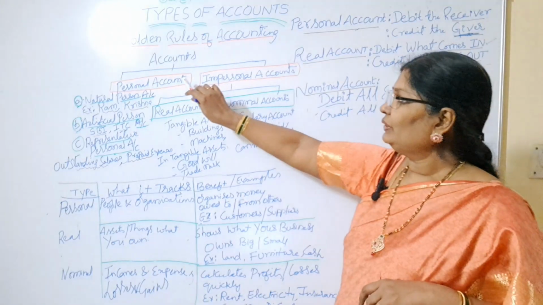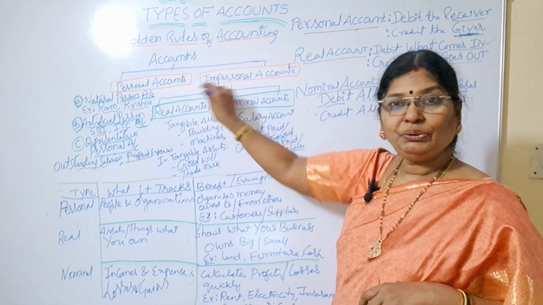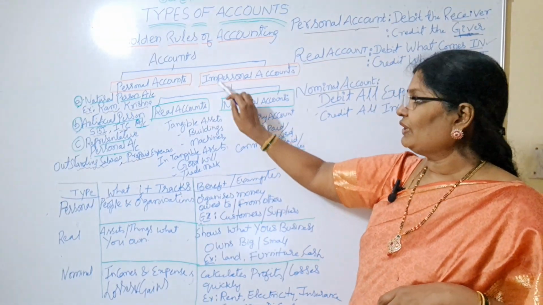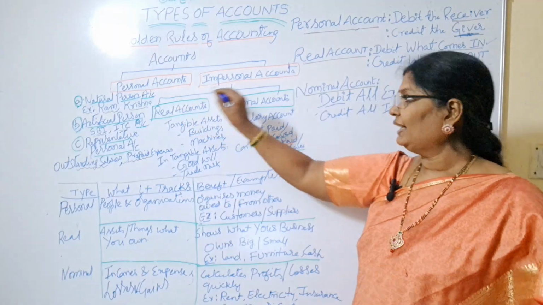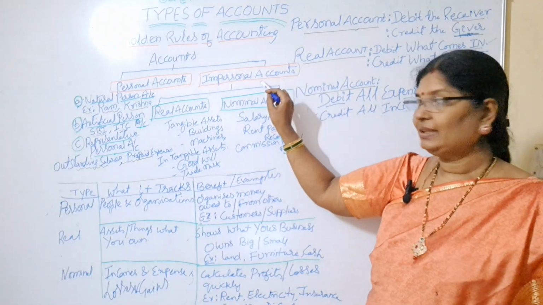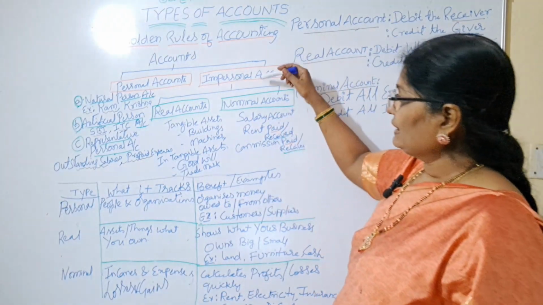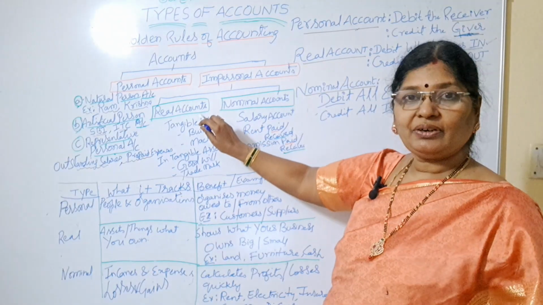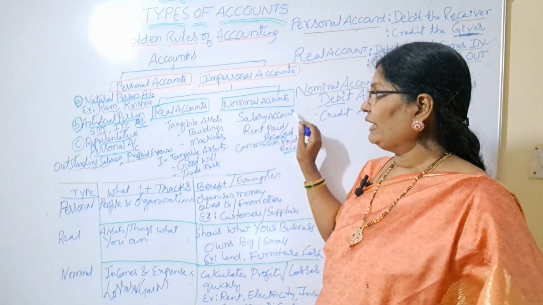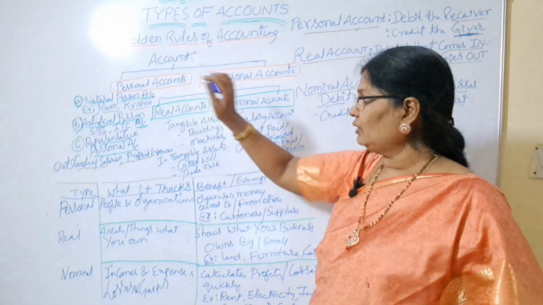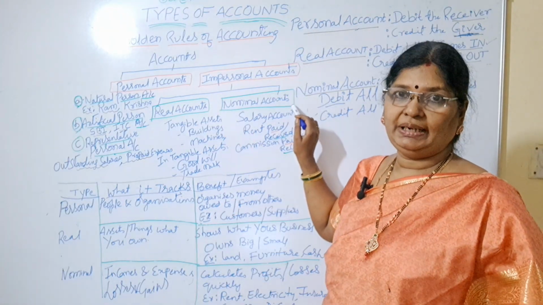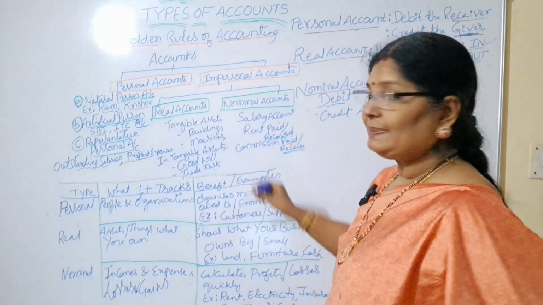You will find accounts in two types first. So what's the first one? Personal account. And the second one, impersonal account. This impersonal account is again divided into real accounts and nominal accounts. So finally, you have to understand personal account, real account and nominal account. Right? So what is personal account?